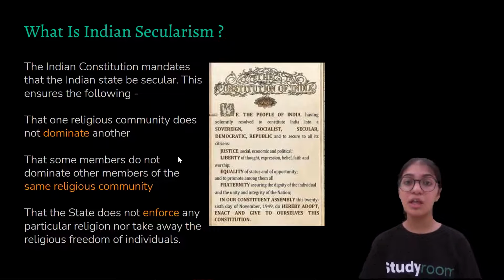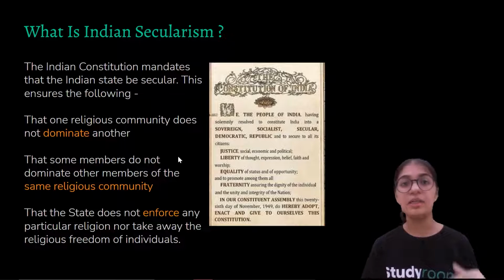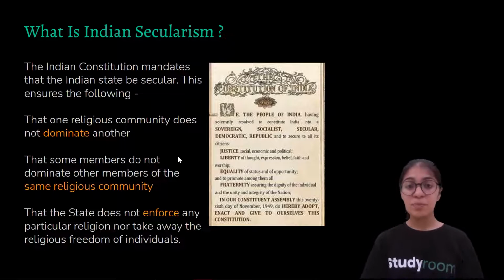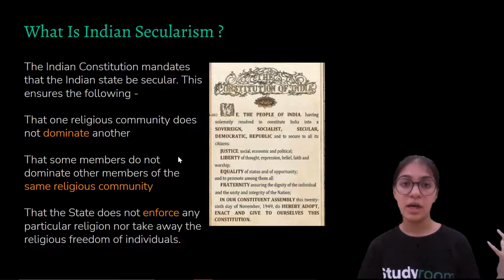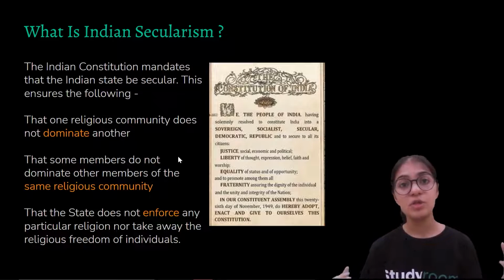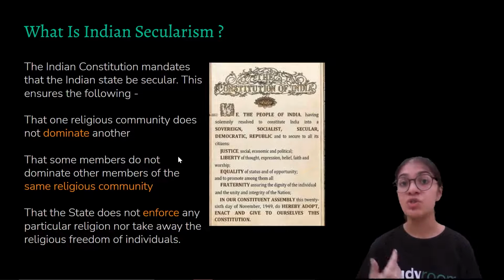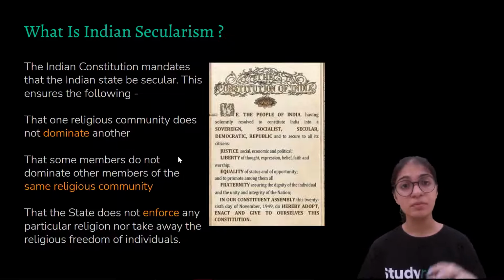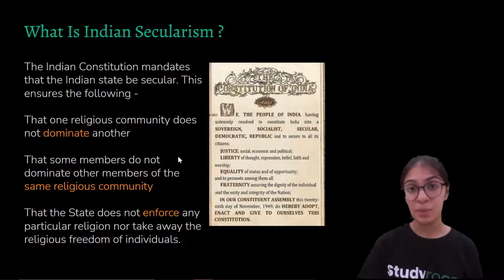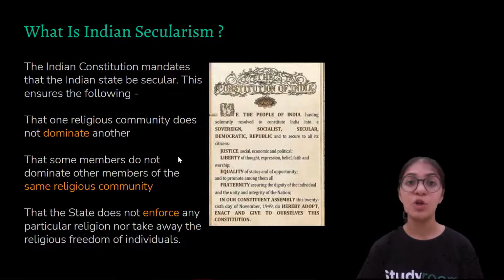And so there are Hindus who are very rich. There are Hindus who are very poor, basically the upper caste and the lower caste. So there could be a possibility that the upper caste Hindus could dominate the Hindus that belong to the lower caste. If this happens in the country, still the country is not a secular state. So both measures are to be ensured: that one religious community does not dominate the other religious community, and that the members of one religious community do not dominate the other members of the same religious community.